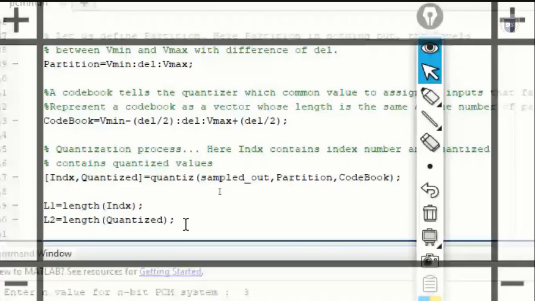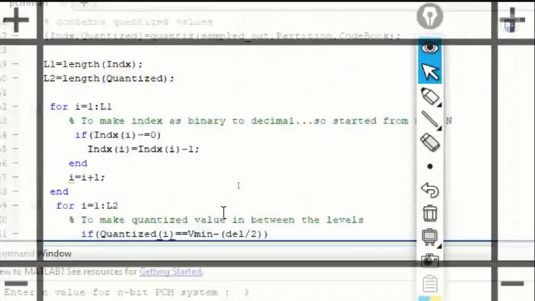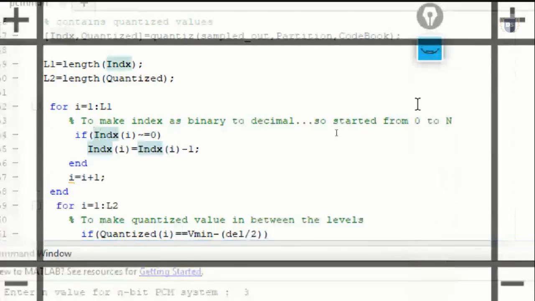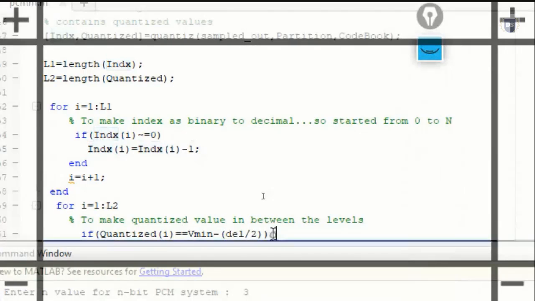Right after that, we'll be doing some manipulations, that is to convert index from binary to decimal. So we'll start from 0 to n over here. This part of the code does that, followed by, if there are some values exceeding our vmin and vmax value, we have to take care of that.